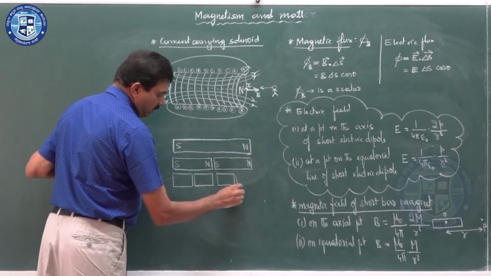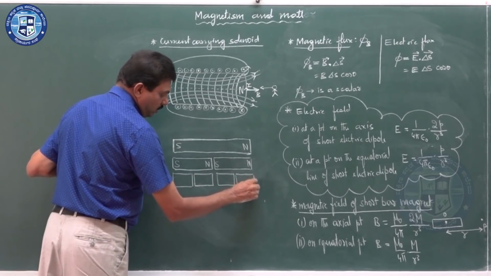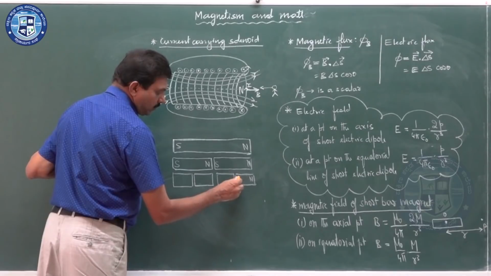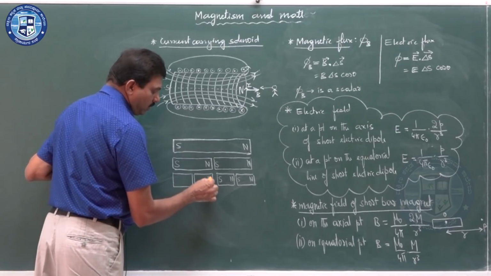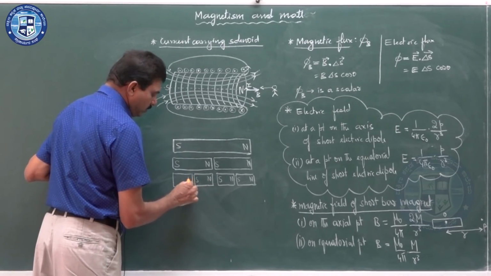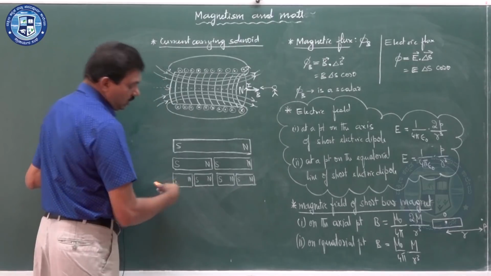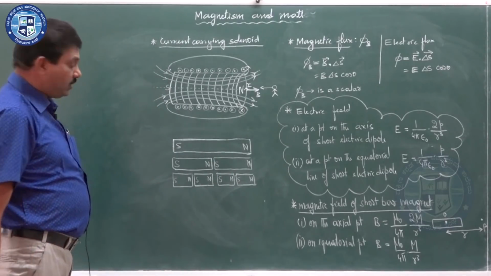Each piece is divided into two halves. How it behaves, you see: this is north, here a new south pole; for that, a new north pole; this is south. This will be north only, this will be south, north, south, like this. The poles will be rearranged.